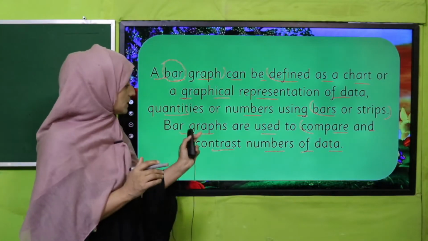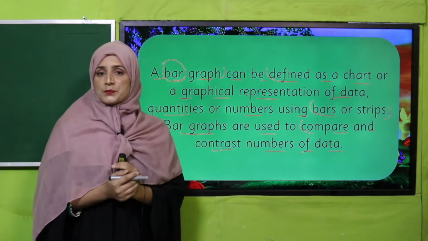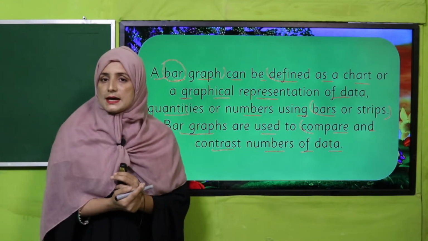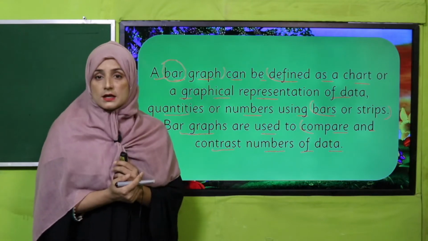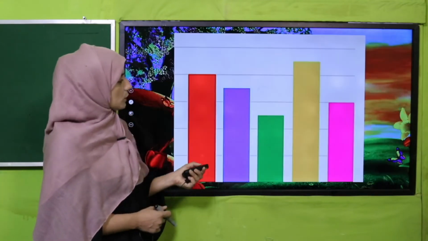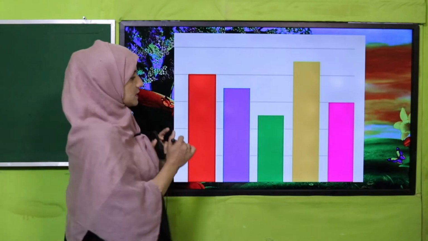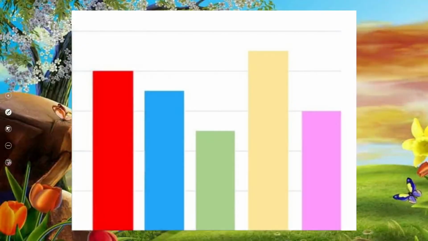This way is also used when we are going to show data in numbers and quantity, and we are going to make a comparison. Yes, my dear students, this is the example of a bar graph. You can judge that these are strips, in the shape of bars. So this type of data representation is called a bar graph.